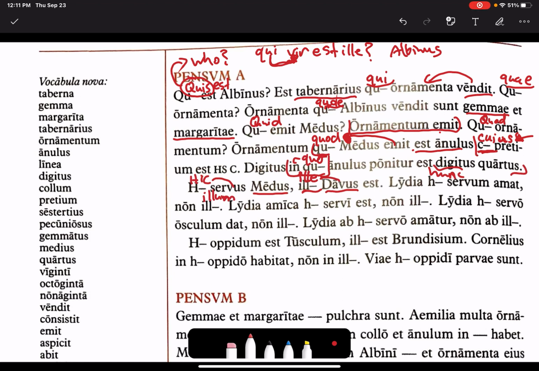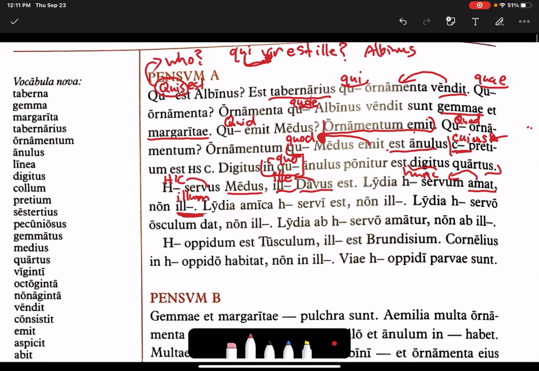Lydia loves this servant, not that one, because she loves medum and not davum. Lydia amica huius servi est, non illius.